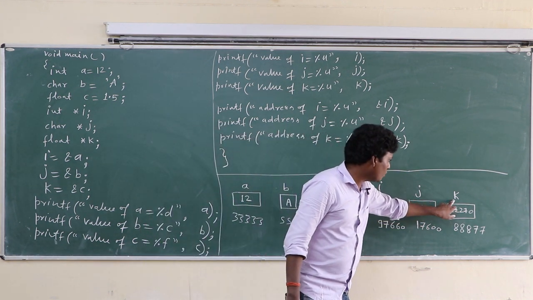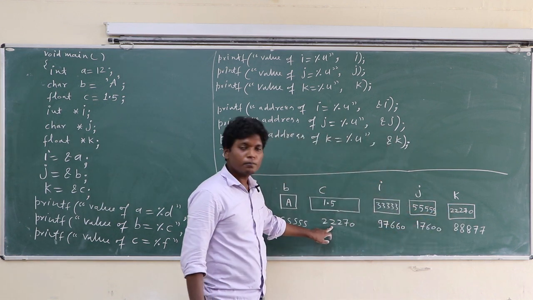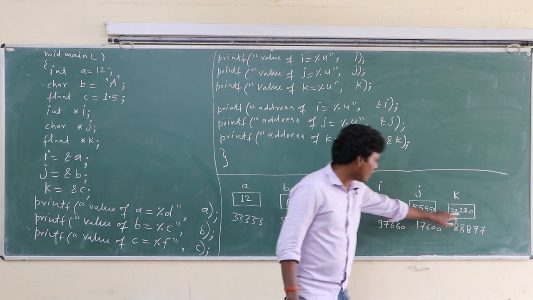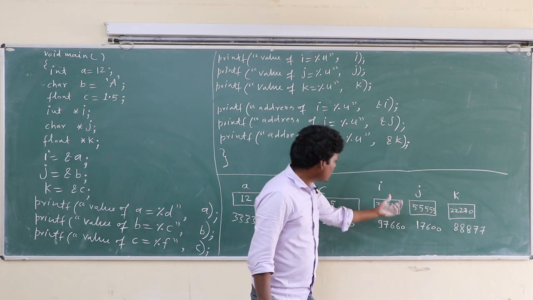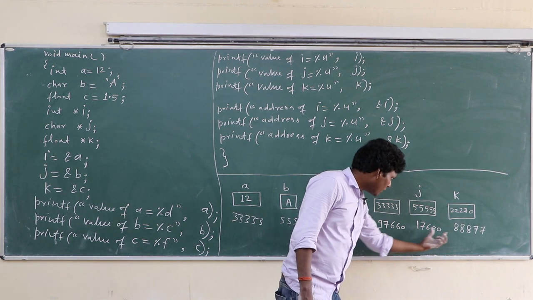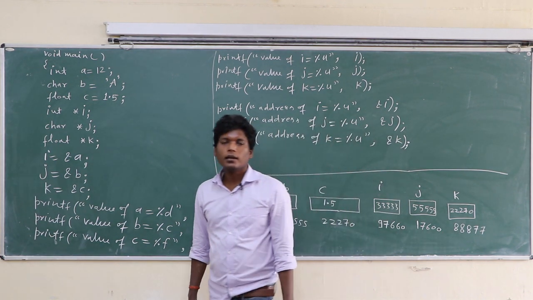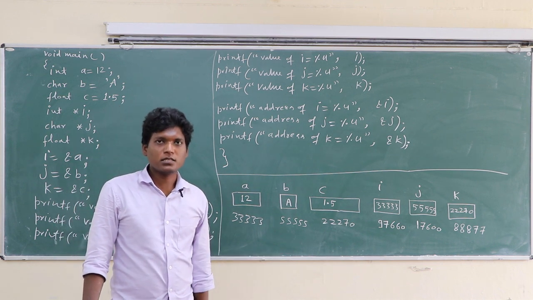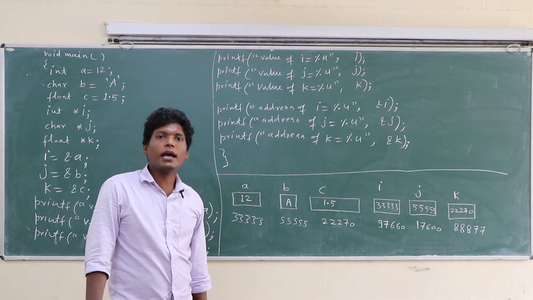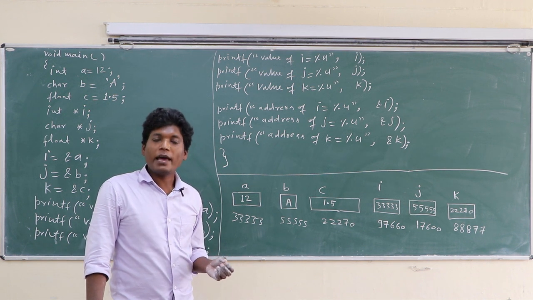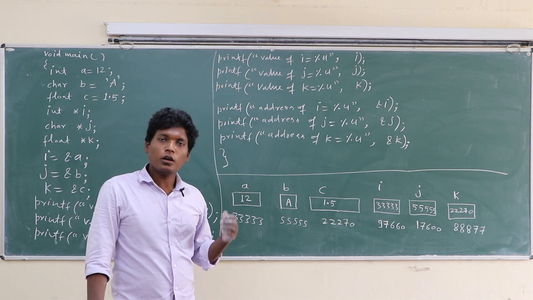K has the value address of c. Okay, and each of these locations also has its own address. Each memory location has a memory address or location number. Memory address is also called location number. Variable name is also called location name.